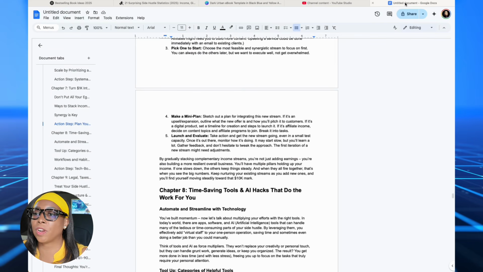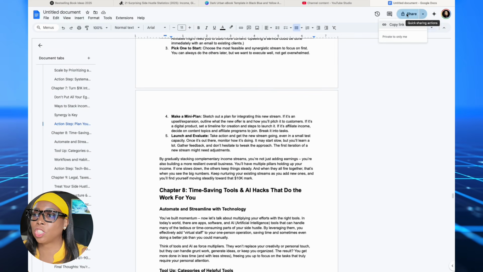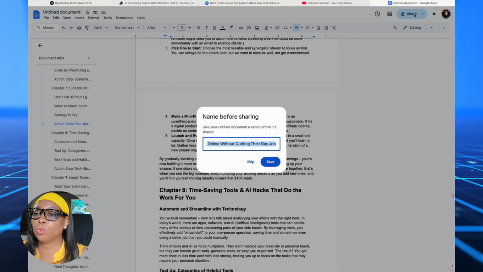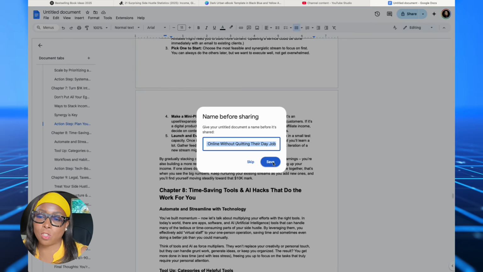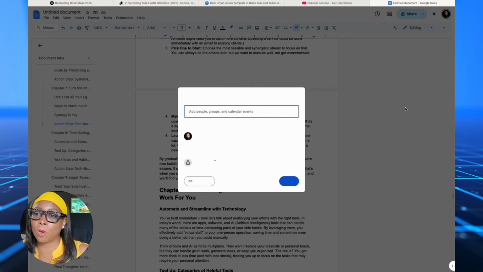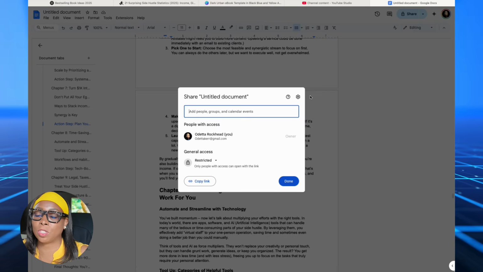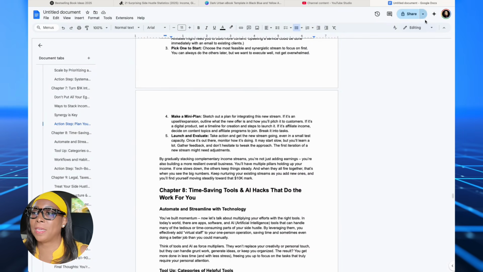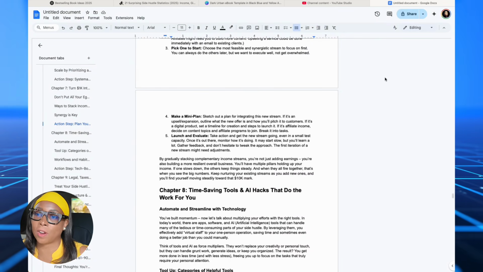If it's the Word doc, you go ahead and you share, and you'll be able to choose the format. After you save it, you'll be able to choose the format that you want to download. Again, make sure you're doing so via PDF when you download it. I'm sorry, not share it. And if it's a Microsoft Word document, you do the same thing. When you click download, you choose save as or download as, I can't remember, and you choose PDF.